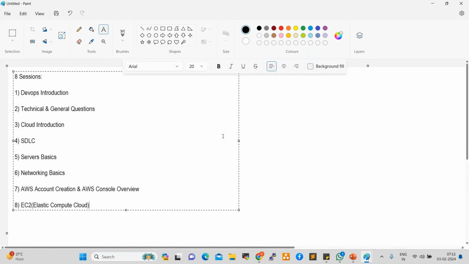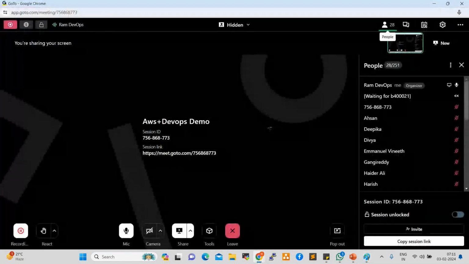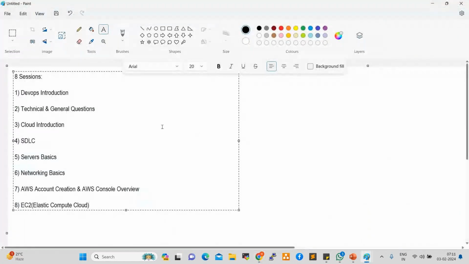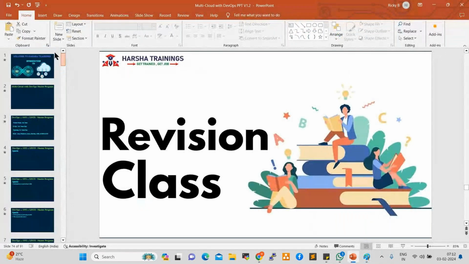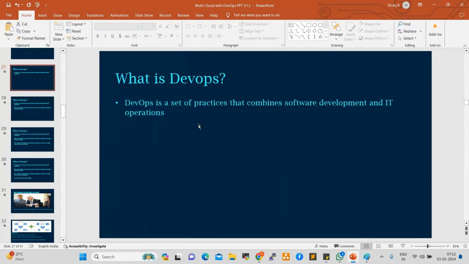What is DevOps, anyone? DevOps is not a tool, right? It's a methodology. It is a set of practices that combines software development and IT operations. It is a combination of development and operations, right? It is not a tool.